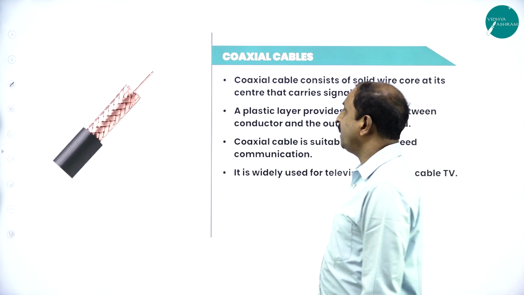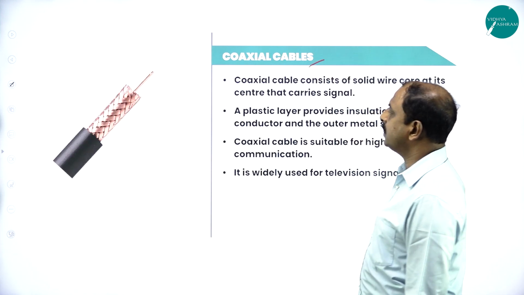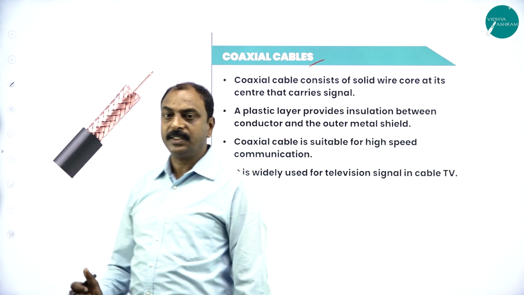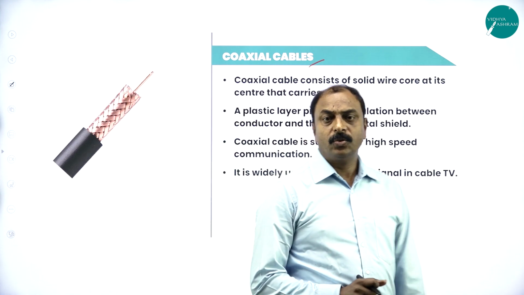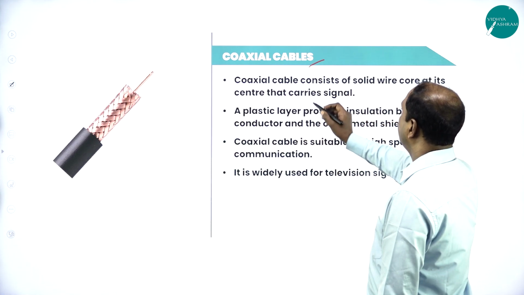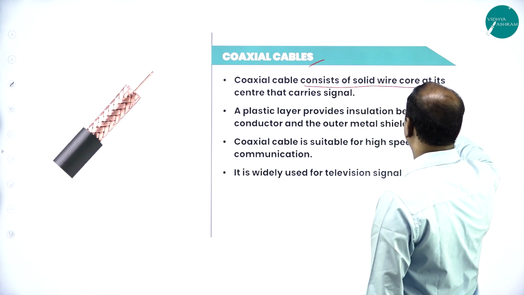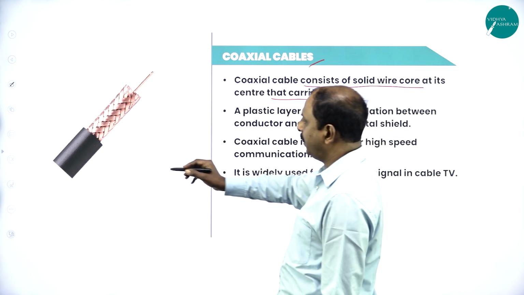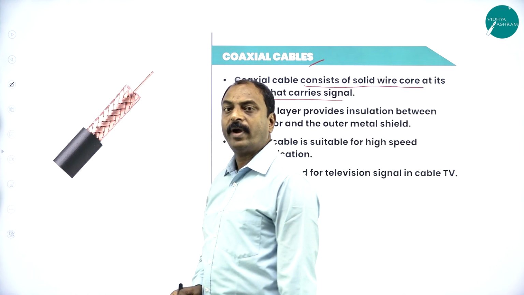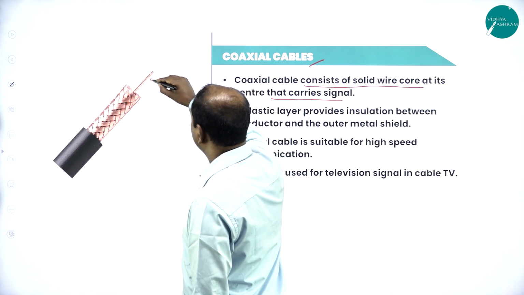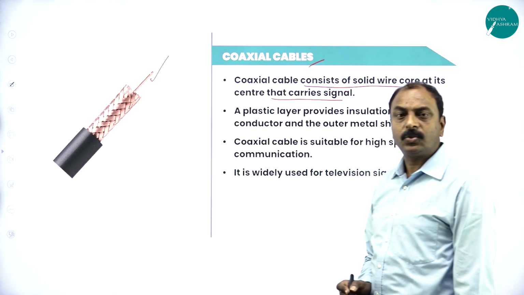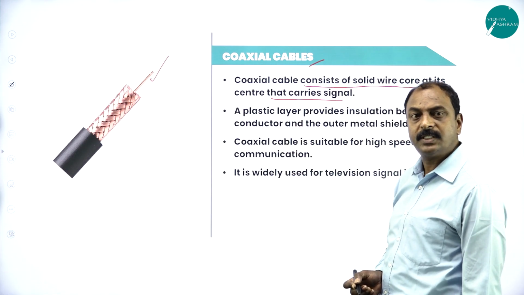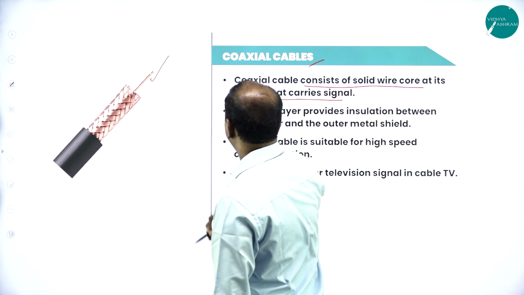Now in the next slide we see coaxial cable. This is another guided medium. One is twisted pair cable, next one is coaxial cable. So what is coaxial cable? It consists of a solid wire core at its center, which carries the signal. Now you can see this is the picture of coaxial cable. This is the center core, through which it carries the signals for data as well as voice transmission. So this is the central core.